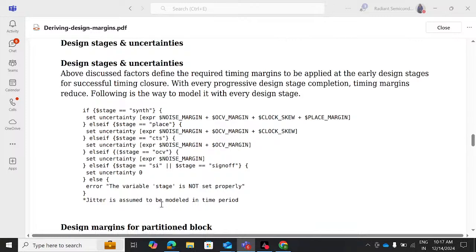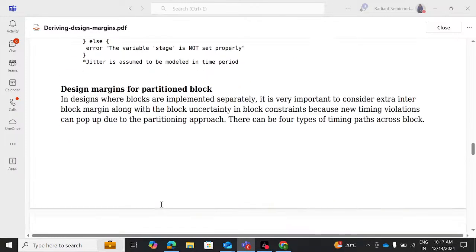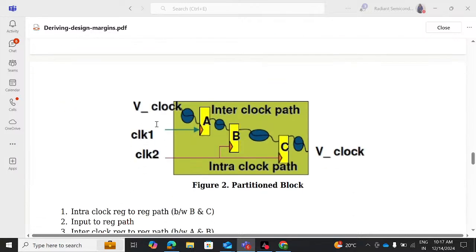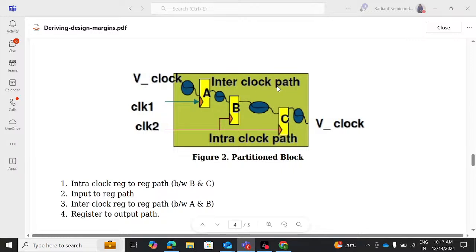Okay, now let's go to the design margins for partitioned blocks. In designs where blocks are implemented separately, it is very important to consider extra interblock margin along with block uncertainty in block constraints because new timing violations can pop up due to the partitioning approach. There can be 4 types of timing paths across block. Okay, so interclock path, where you have clock 1 coming to flop A and clock 2 coming to flop B, right? And similarly clock 2 coming to flop C.